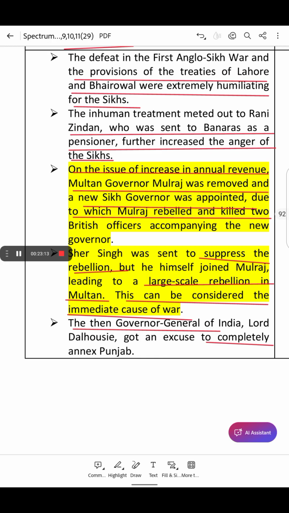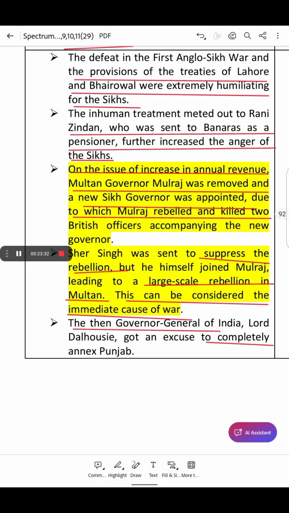In 1853, the British decided to abolish the three-member board and placed Punjab under a chief commissioner, and John Lawrence became the first chief commissioner of Punjab, taking full control over the region.